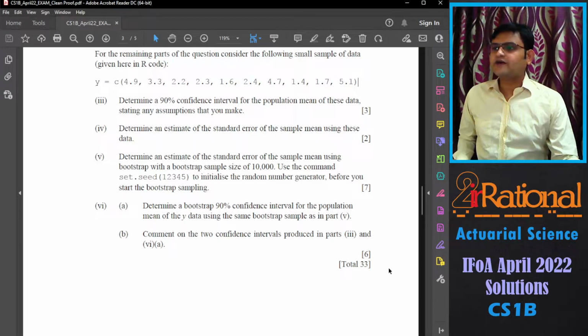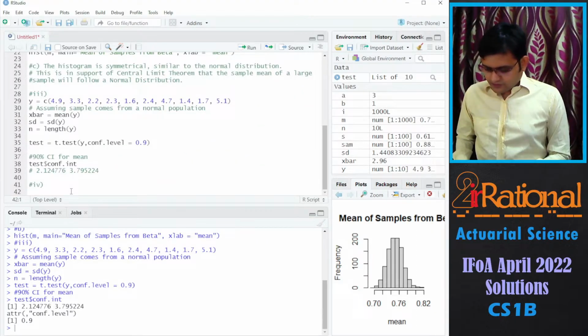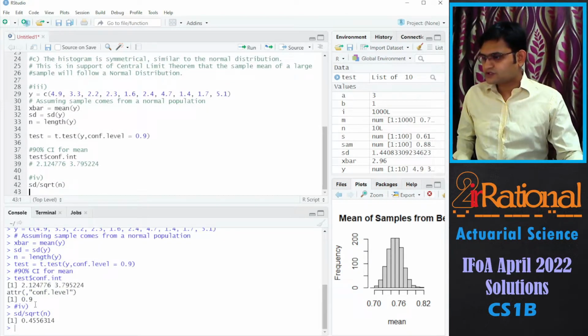Fourth part, determine an estimate of the standard error of the sample mean using the data. So the estimate of the standard error would be our standard deviation divided by the square root of n. This becomes the estimate.